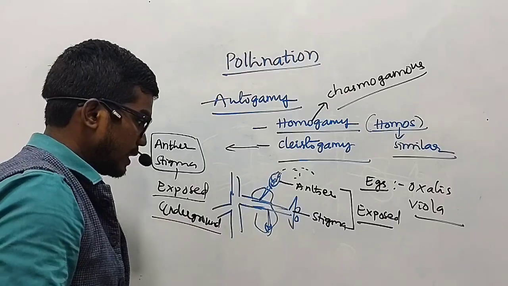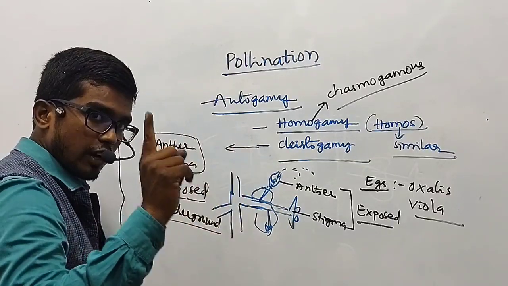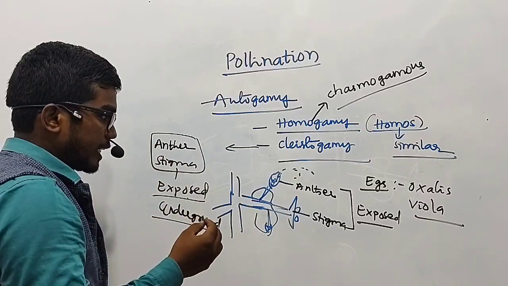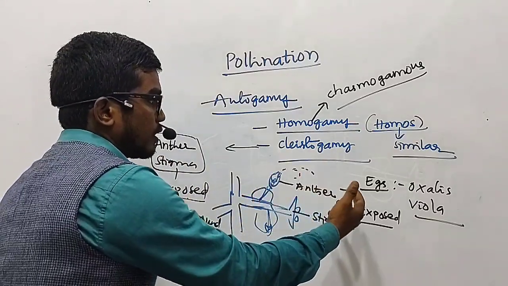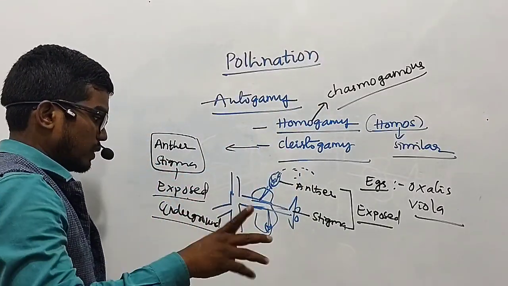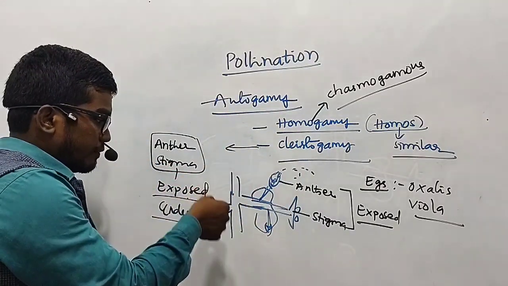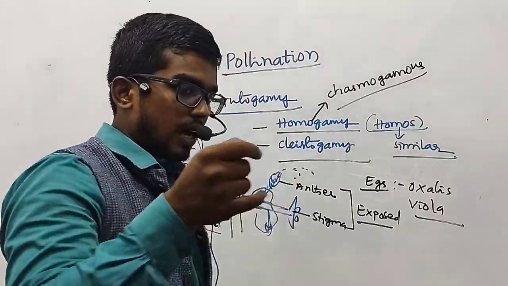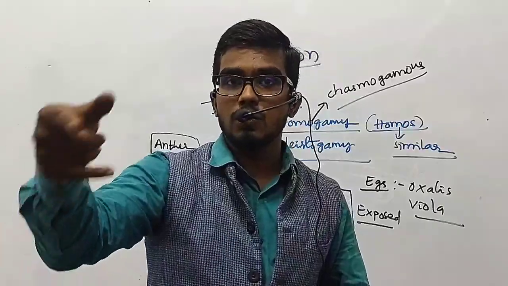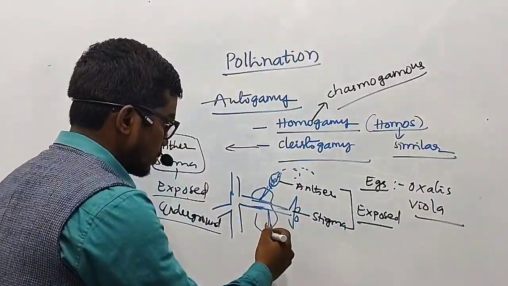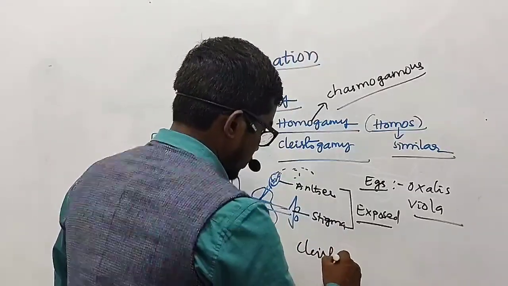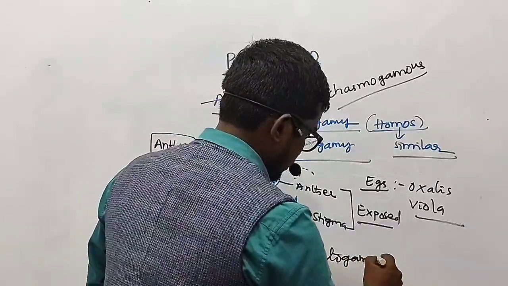The flowers can be seen underground and are not exposed to the environment. Second point, the anther and the stigma are not exposed, as we found in the case of homogamy, that is in chasmogamous flowers. Here the flowers and the fruits which are formed are underground. The flowers formed underground are referred to as cleistogamous flowers.